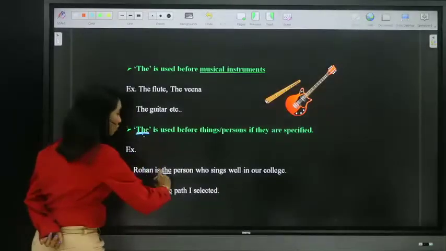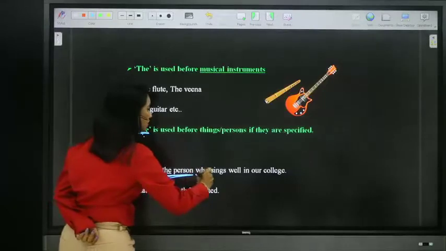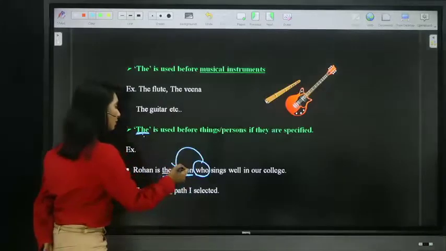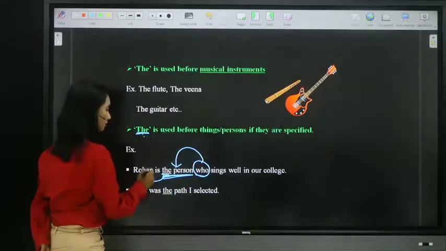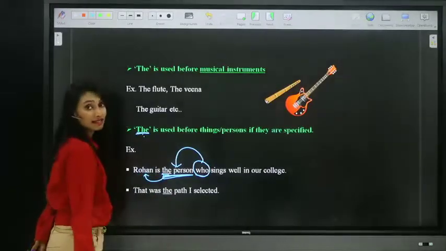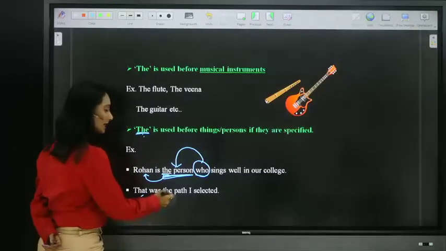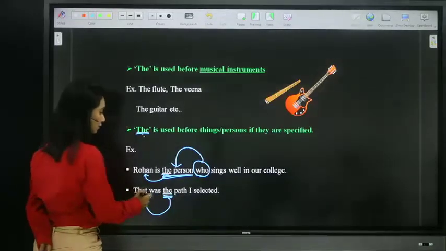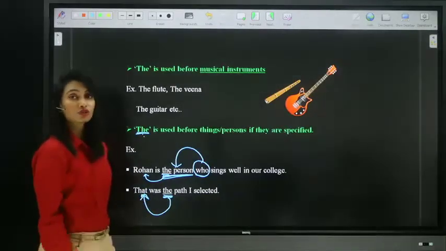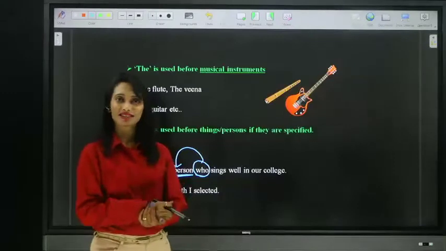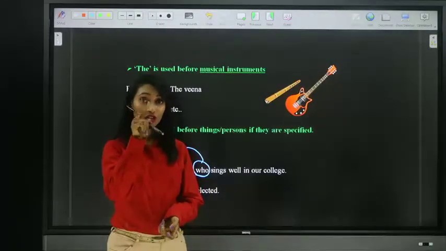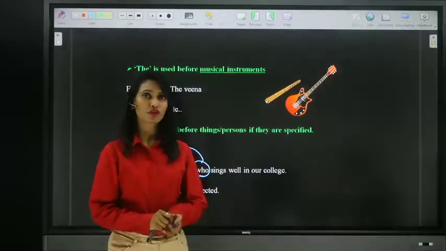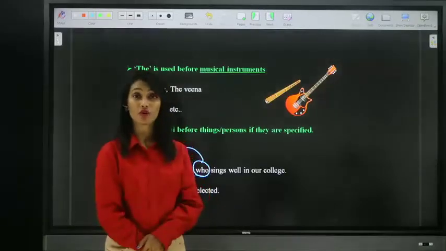Look at these examples. Rohan is the person who sings well in our college. Who sings well in our college? The person. Who is the person? Rohan. So we are particularizing here. That was the path I selected. What is that I selected? The path. That one. So that was the path. So do remember the basic usage of the definite article "the" is particularization or specifying. So we use the definite article "the" before a noun when we particularize or specify.